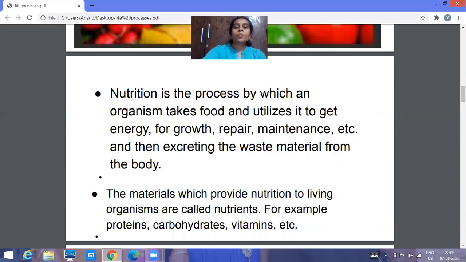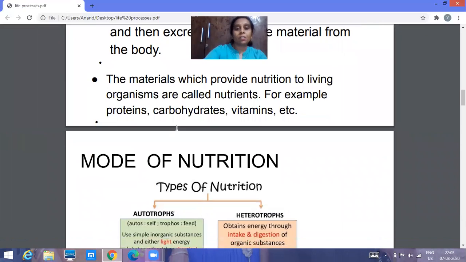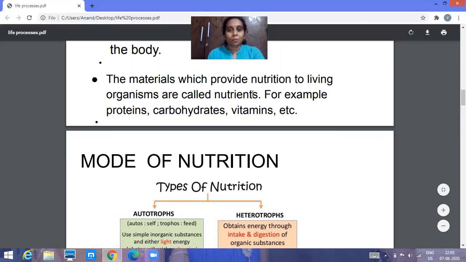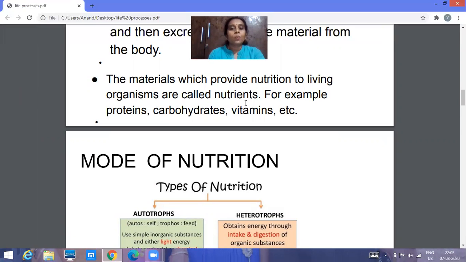So here, as you know, we need some materials which provide nutrition for the living organism. What do we call the materials which provide nutrition to living organisms? Nutrients. For example, proteins, carbohydrates, vitamins. These proteins, carbohydrates, vitamins and so on will be present in the food we eat.